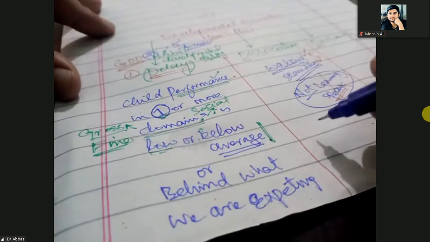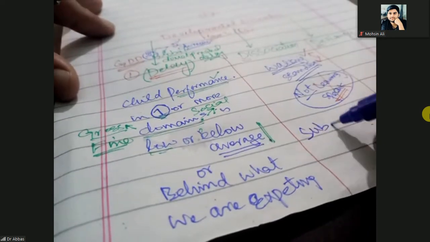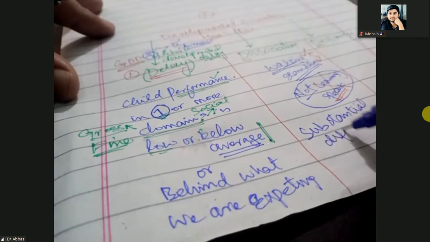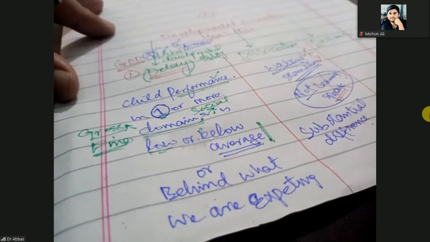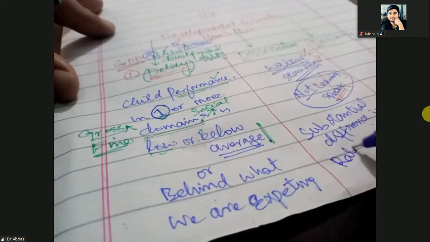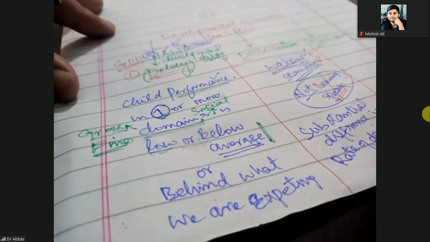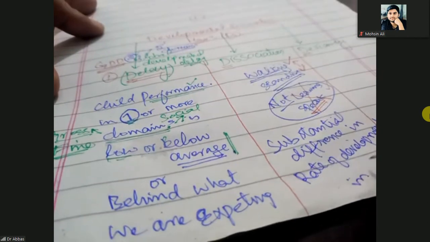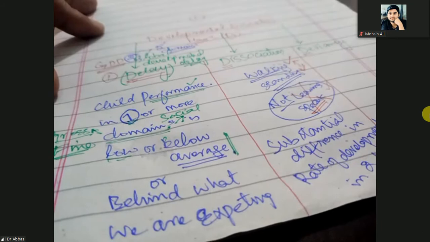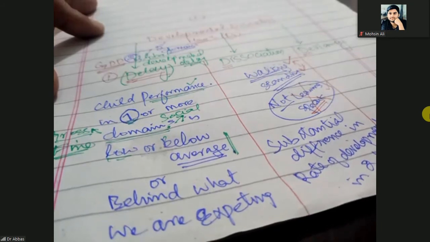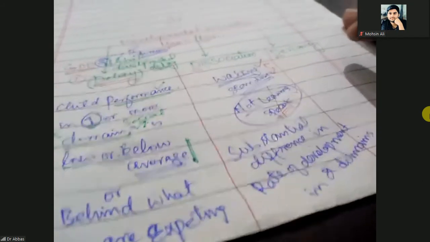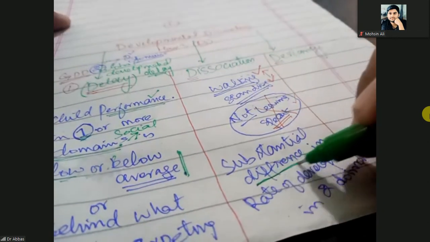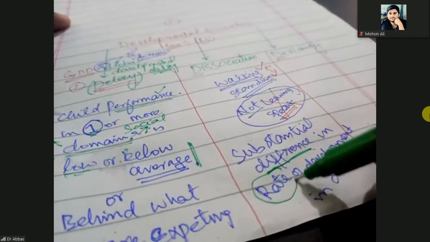So very simple: substantial difference in rate of development in two domains. Very simple diagram definition. It means there is a difference. Where is the difference present? Rate of development. Rate means